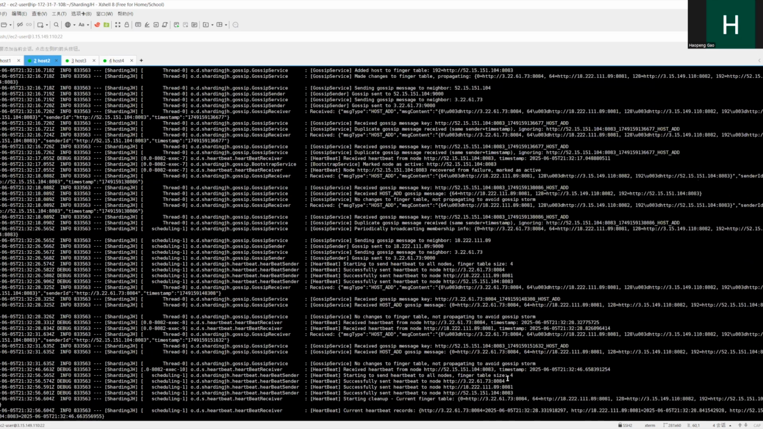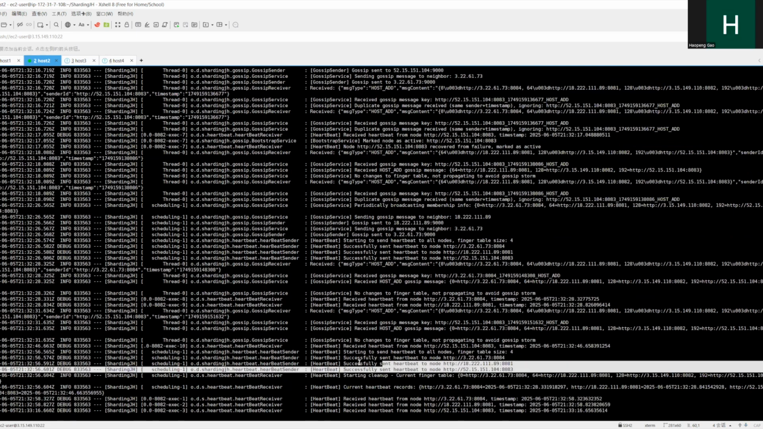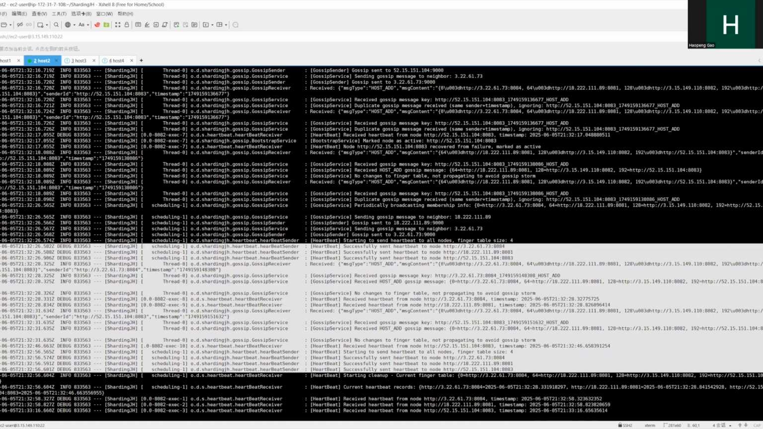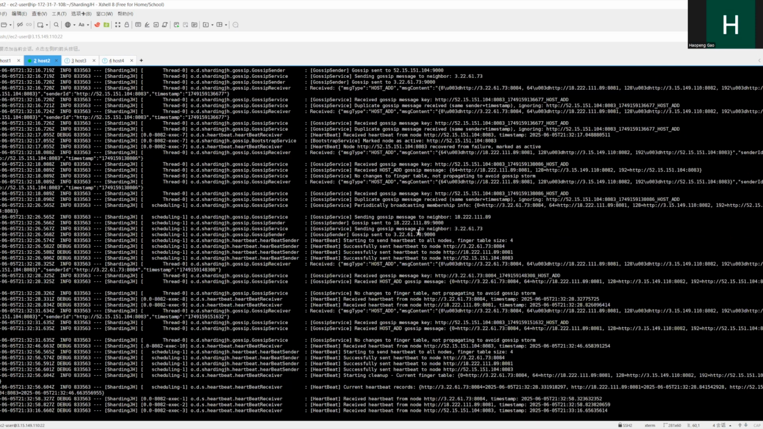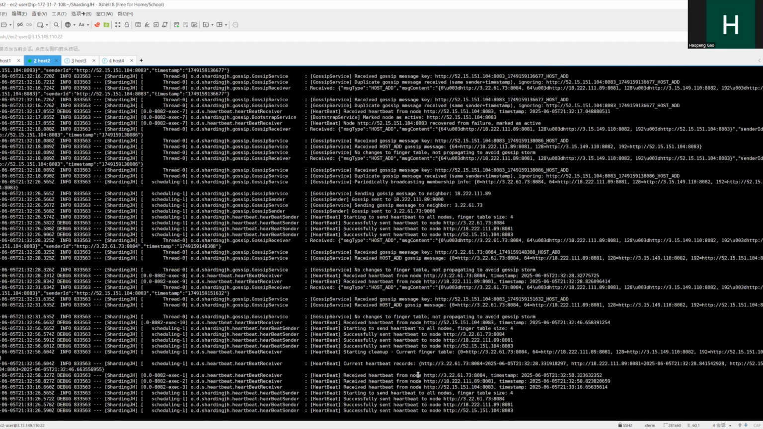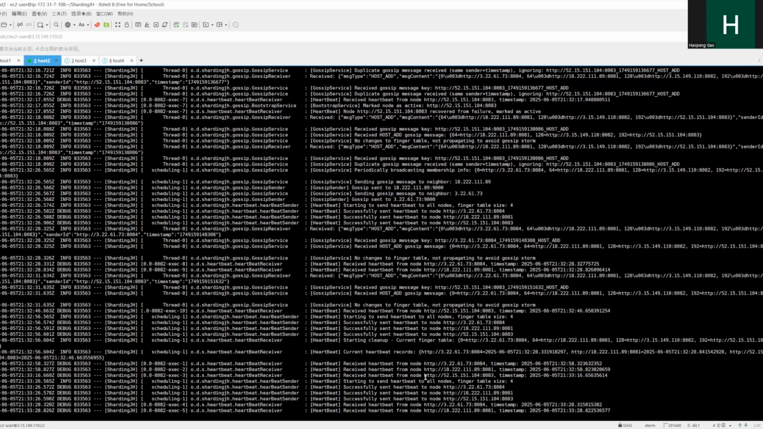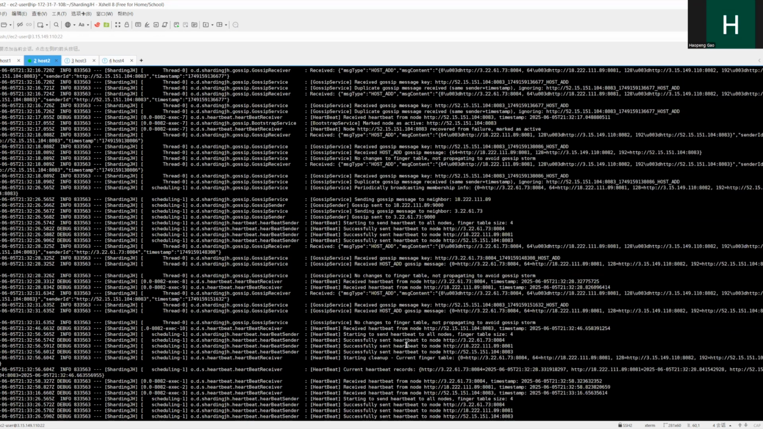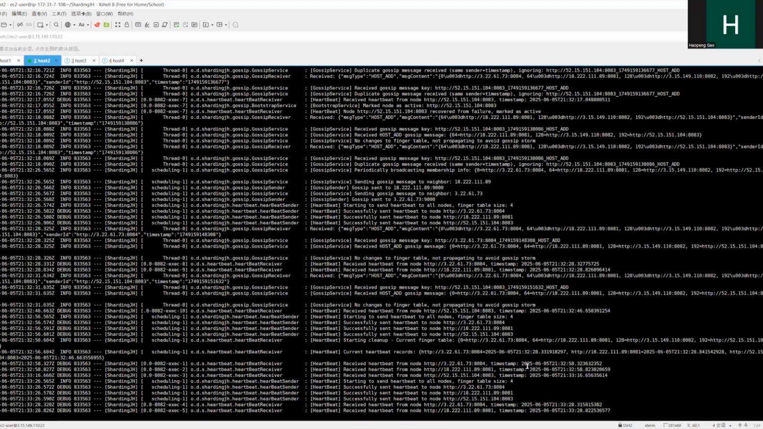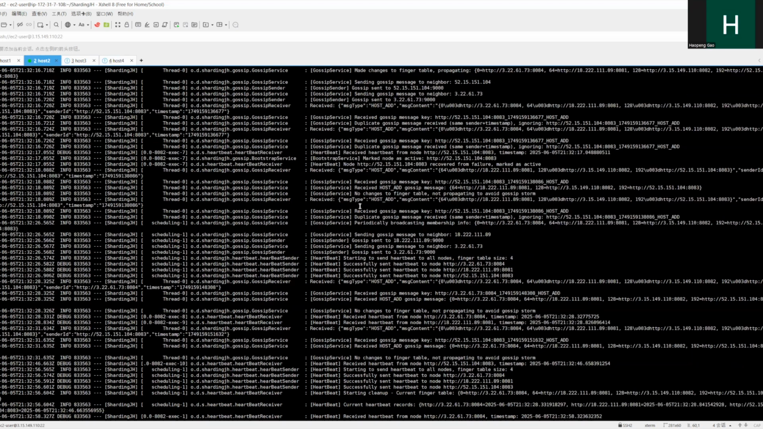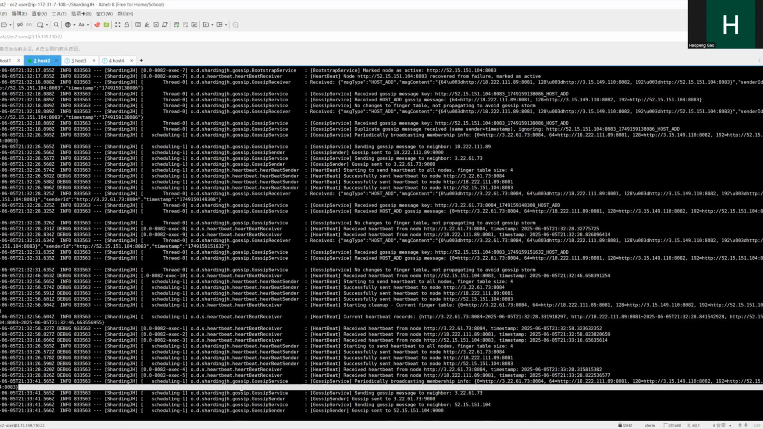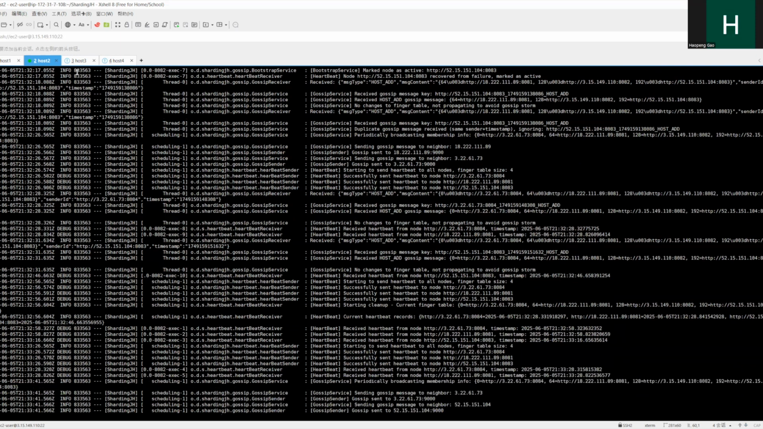Every 30 seconds, the node will send and receive a heartbeat message to every other node. And every 60 seconds, they will broadcast every node's finger table to others for synchronization. We can see it over here.